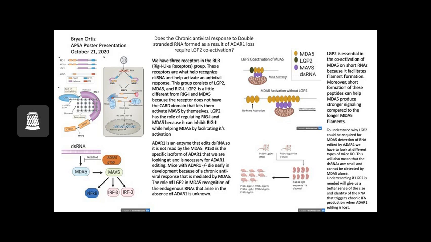To talk more about LGP2 coactivation of MDA5, we know that it leads to shorter filament formations.